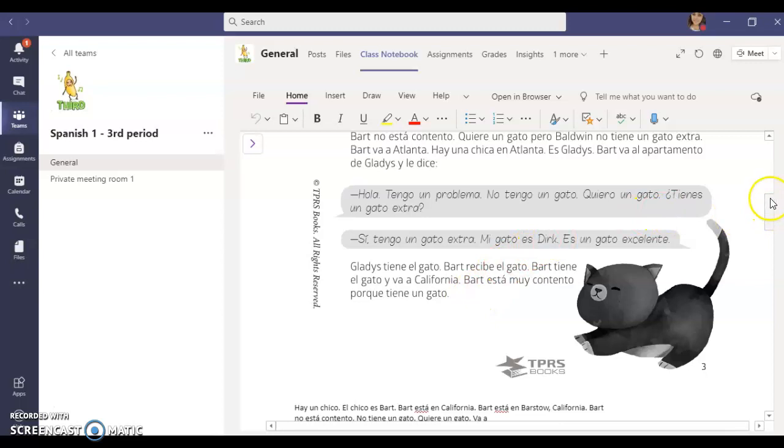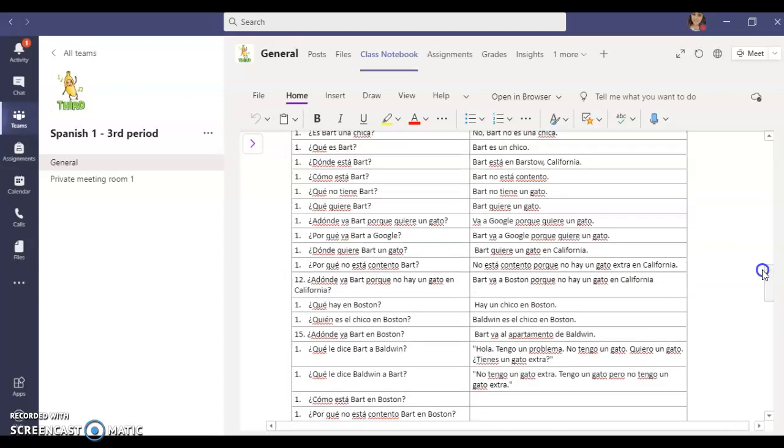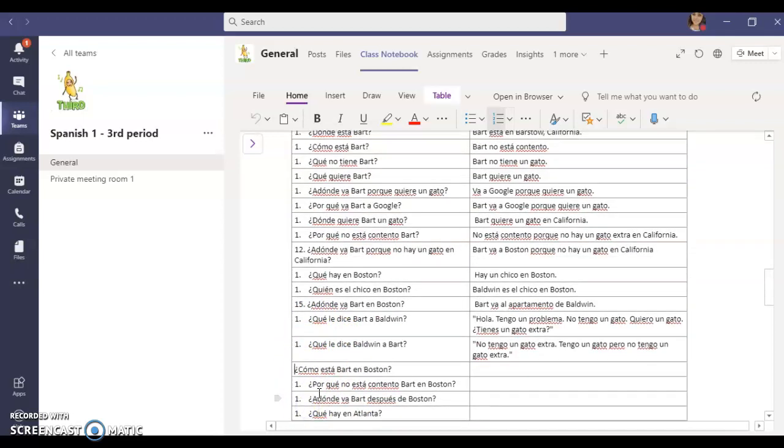Now, yesterday, we answered questions 1 through 17 because the numbering was messed up. Sorry. This is question 18, where we should be. So I'm going to go ahead and fix my numbering here. You can fix your numbering as well. That would make me happy. Okay, question 18 says, ¿Cómo está Bart en Boston? ¿Cómo is how? Está is is. Bart in Boston. So how is Bart in Boston?